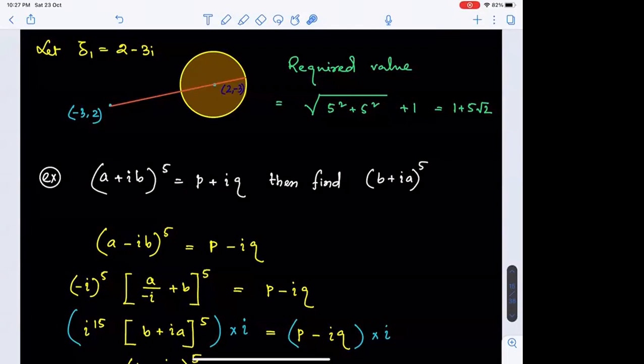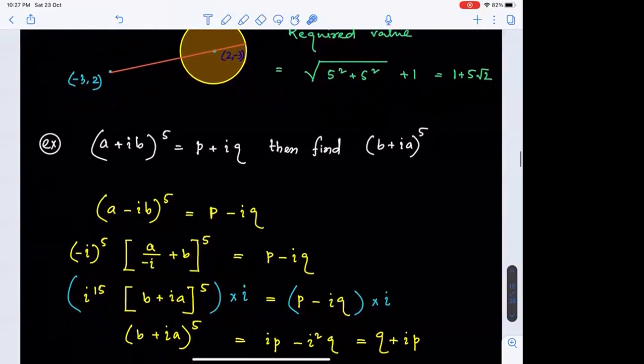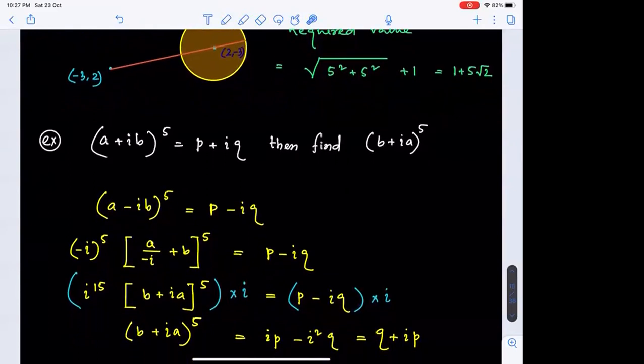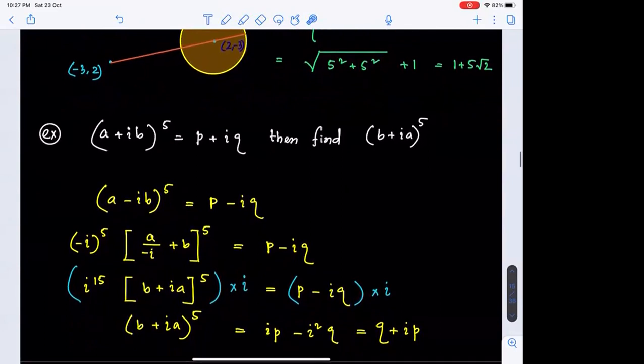After the multiplication by iota, we transform iota to the power 15 into iota to the power 16 so that we can replace it by 1. We have got (b plus iota a) whole to the power 5 is equal to iota p minus iota square q. That's simply q plus iota p.